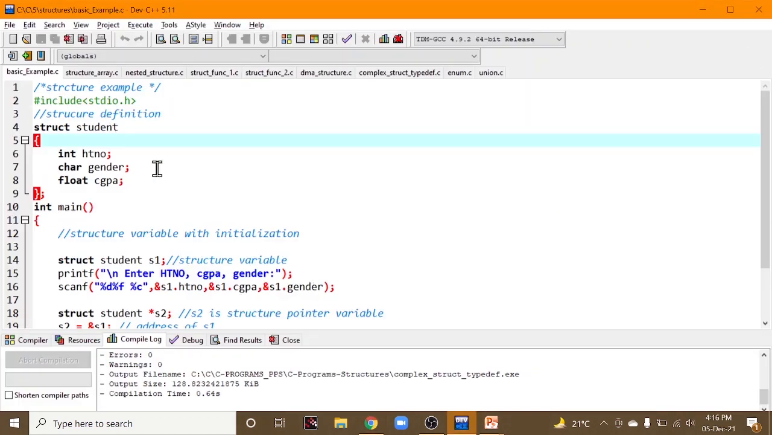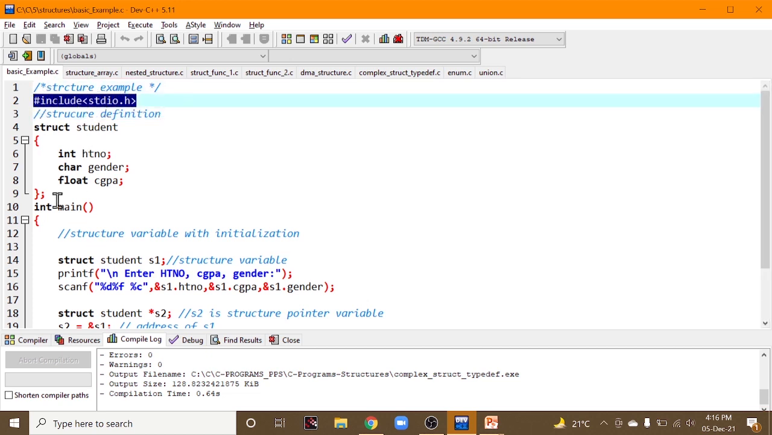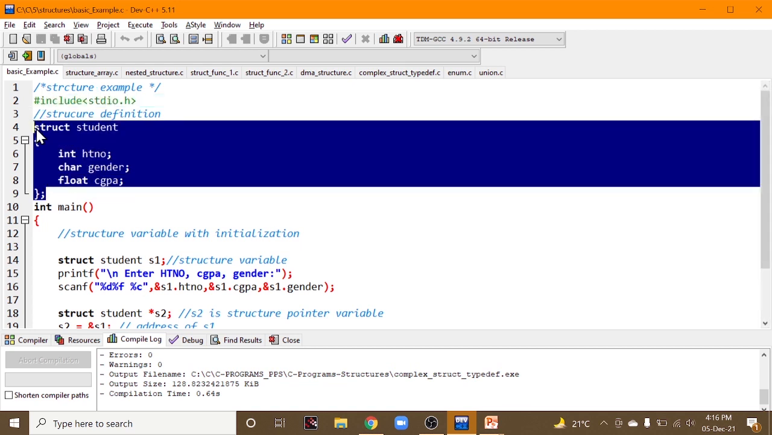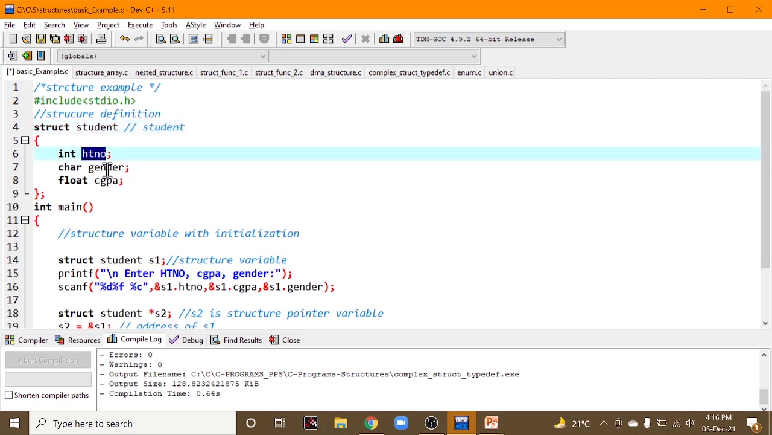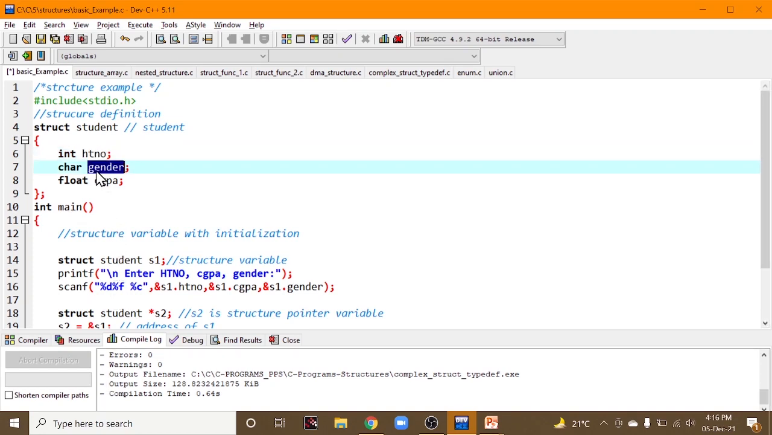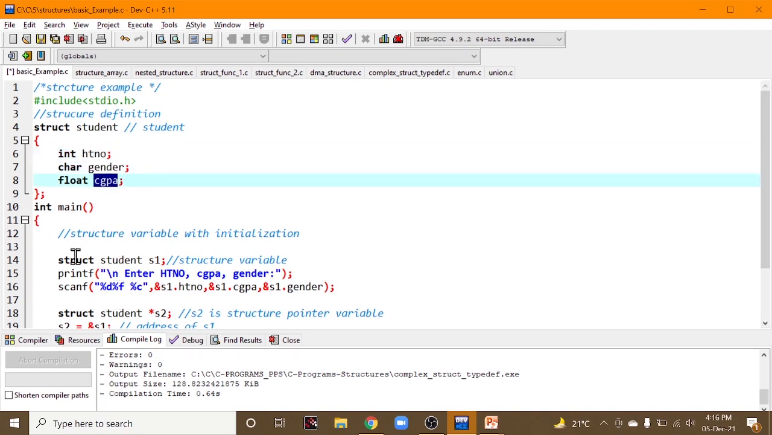Now let us look into the main program, the basic program for structures. The header file, then the structure definition. This is a structure student. The structure name is student, which has HT number, that is the hall ticket number, gender, and CGPA.